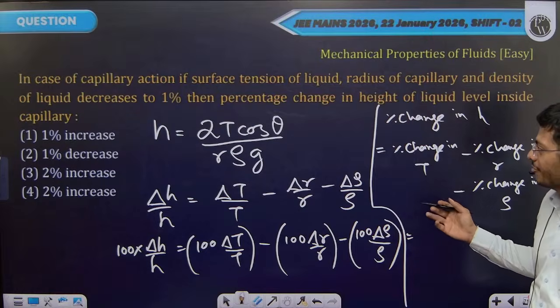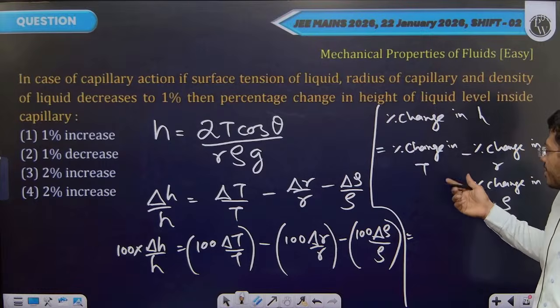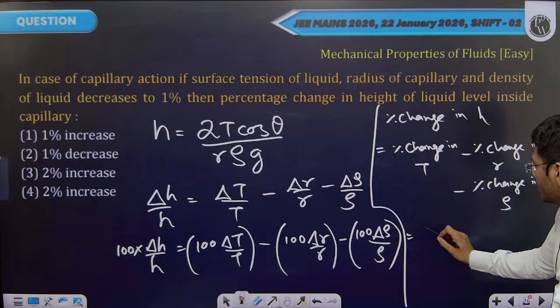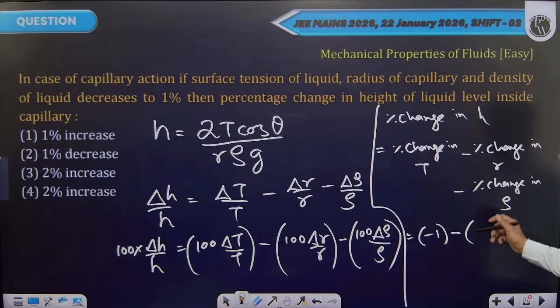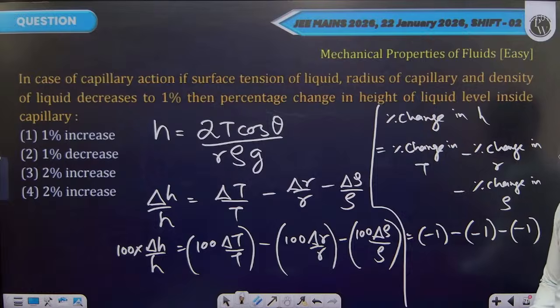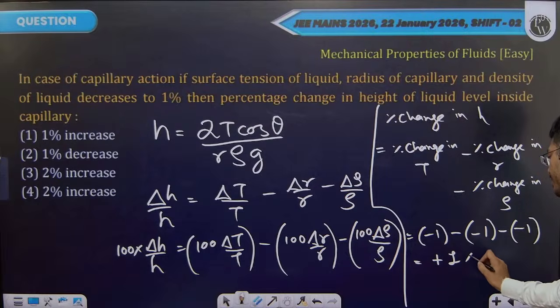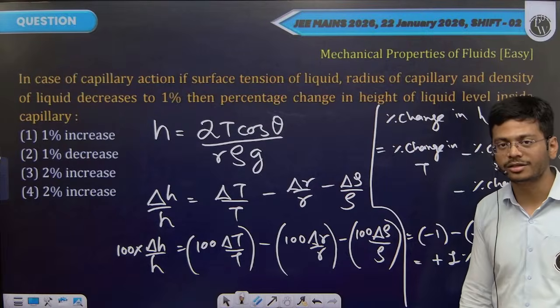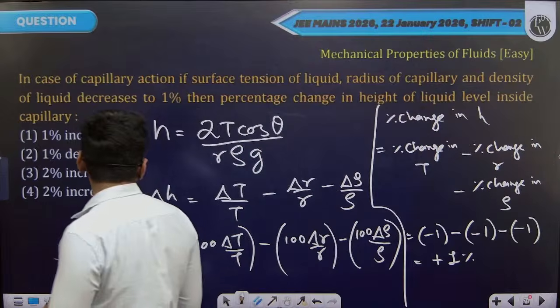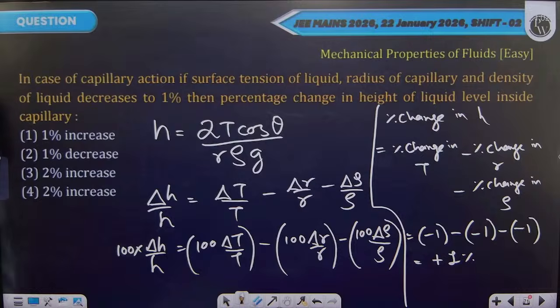So put the values carefully. All three of these are decreasing. So percentage change in tension is minus 1, minus percentage change in radius, again minus 1, minus percentage change in density, once again minus 1. So minus 1, and these two will become plus. Net percentage change will be 1%. Positive implies an increase. If surface tension, radius of capillary tube, and density of liquid are decreased by 1% each, the height to which liquid rises will increase by 1%.